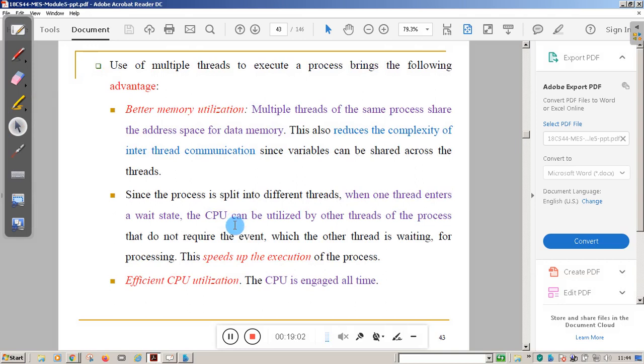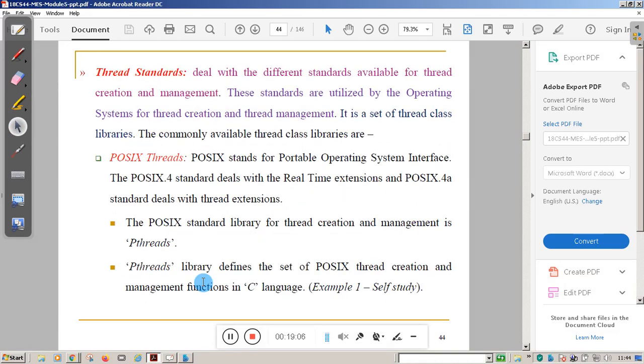Students, try to understand. Thread switching is faster, and it makes for efficient CPU utilization. Now students, we'll move to the thread standards. There are different standards in threads also. When you create a thread, you need to follow certain standards. Multi-thread programming has to follow some standards.